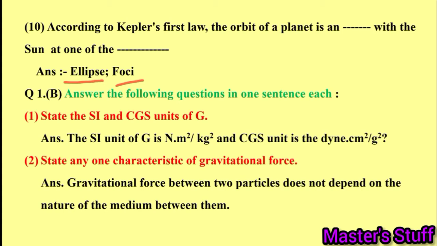First question. State the SI and CGS units of G. The SI unit of G is Newton meter square per kg square and the CGS unit of G is dyne centimeter square per gram square. State any one characteristic of gravitational force. Gravitational force between two particles does not depend on the nature of the medium between them.